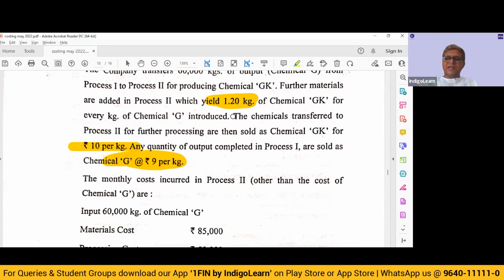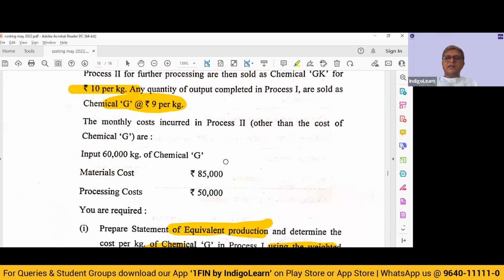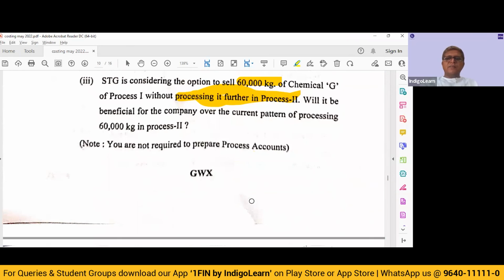So 7,20,000 minus 5,40,000, 1,80,000, is the incremental revenue. Against this incremental revenue, we have an incremental cost of 85,000 and 50,000. So the incremental cost will be 85 plus 50, which is 135. We will still be left with a 45,000 incremental profit. Therefore, we should further process it.